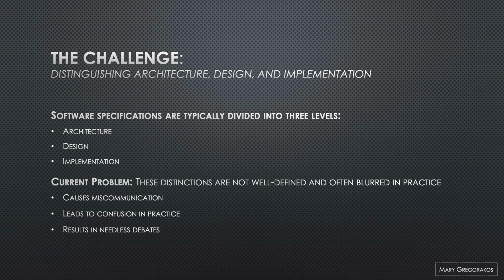Software specifications are typically divided into three levels: architecture, design, and implementation. However, in practice, these distinctions are often blurred. This leads to miscommunication among teams, confusion during the development process, and unnecessary debates about what belongs at each level. Our goal is to explore why this happens and how we can address it.